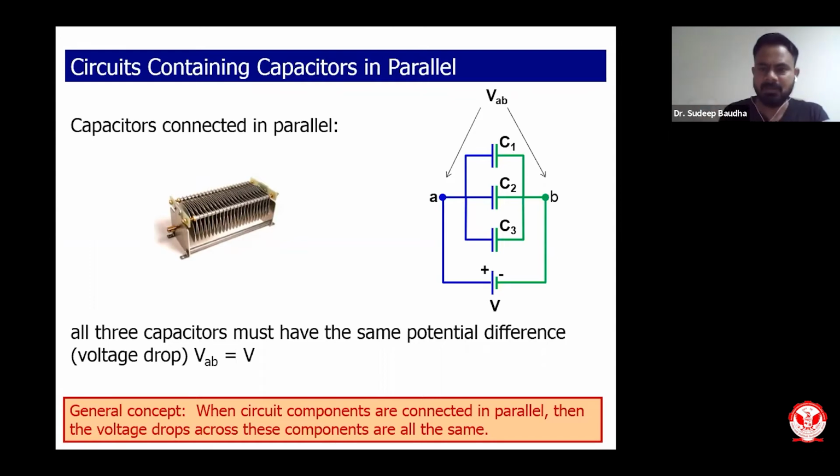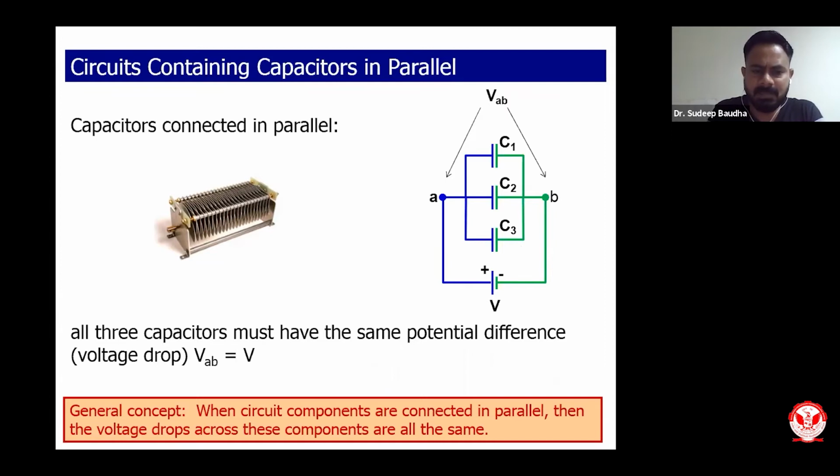So right now, for the moment's sake, let us say that since we have these 2 points, VAB is the voltage across both the points. Here we have one choice, second choice, and third choice. Similarly, we have first choice, second choice, and third choice. And from our understanding of potential, we can easily say that potential across all three capacitors will be same.